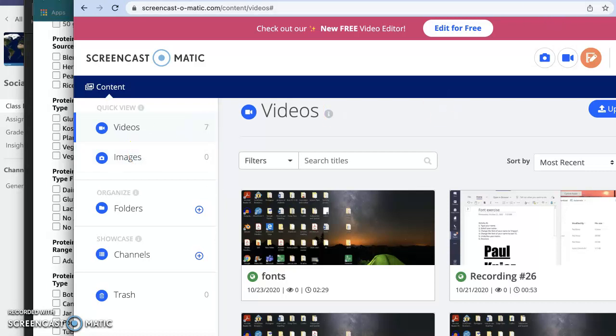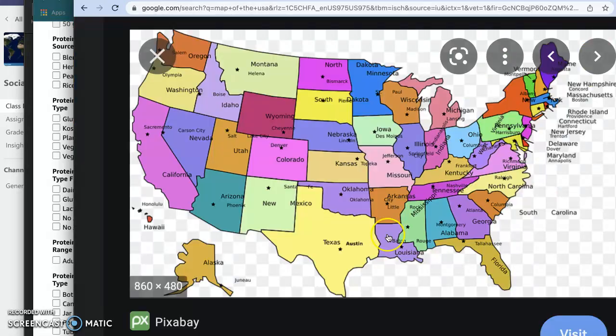Hello, we're going to talk about the USA. Here's a map of the USA. The US has 50 states.